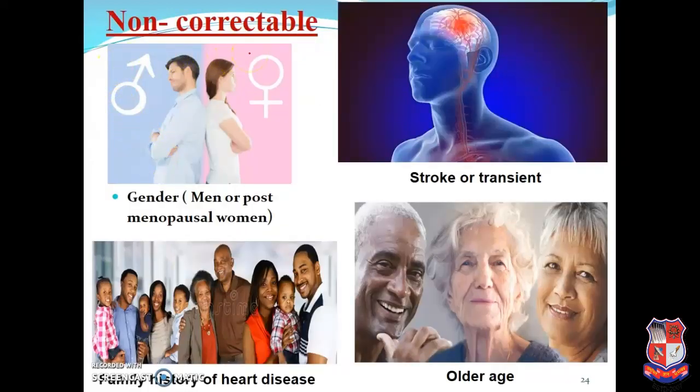Non-correctable type of risk factors. Suppose gender, male as well as female; we can't correct those things. This is the non-correctable type. The second thing is family history: our parents or grandparents suffering from hypertension. We can't change those conditions, genetics. Older age increases the chance of hypertension. We can never change this. And stroke or transient ischemic attack may also be responsible for hypertension. This is a non-correctable type of risk factor.